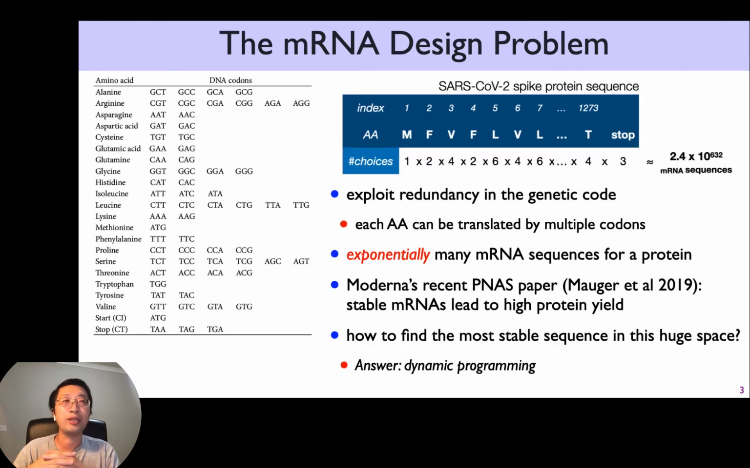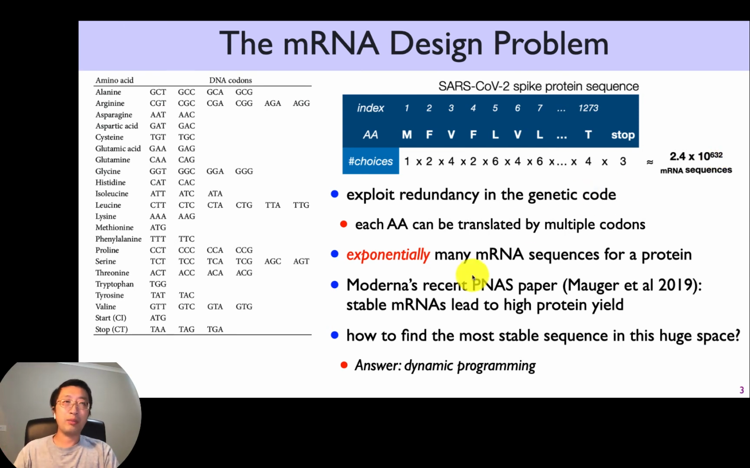So here's the mathematical problem of mRNA design. You want to design a sequence that will translate to the spike protein. The spike protein has 1,273 amino acids plus a stop codon. But each amino acid can be translated by multiple triplet codons. That's the famous redundancy in our genetic code, and we're going to exploit it so that you have multiple choices per amino acid. For example, valine has 4, leucine has 6. You list the number of choices and multiply them all together, and you get a humongous number, 2.4 times 10 to the power 633. That is the number of valid mRNA vaccine sequences. Each one of them is a good candidate for vaccine design. But which one is the best?